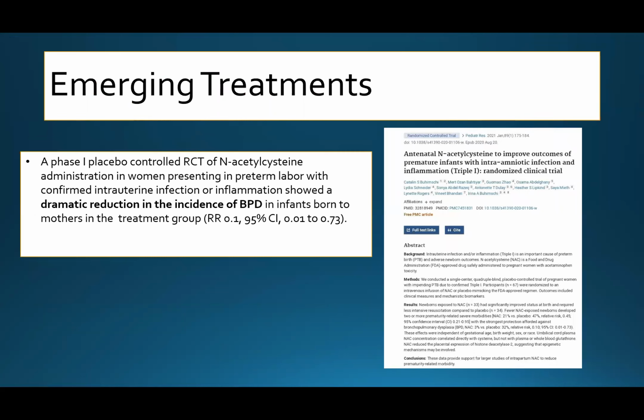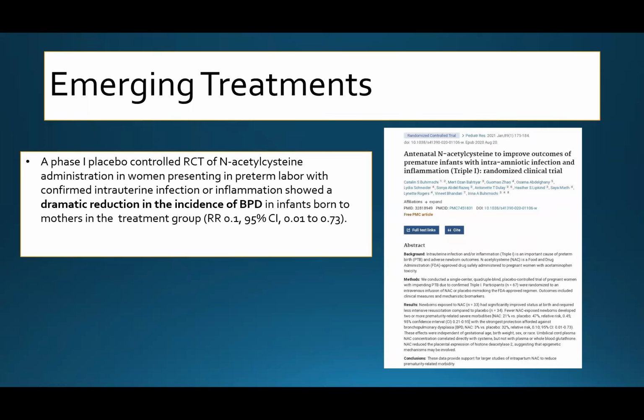Here we have the emergent treatments and new treatments. First is antenatal N-acetylcysteine, which is still under study: antenatal N-acetylcysteine to improve the outcome of premature infants with intrauterine infection or inflammation, a randomized clinical trial.